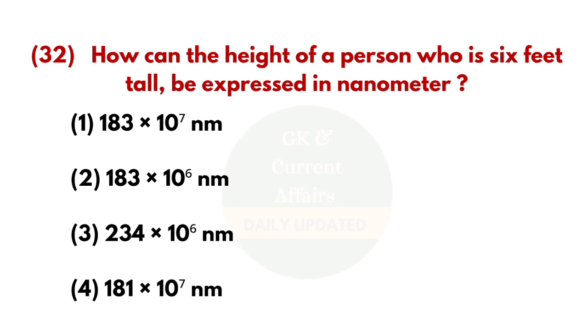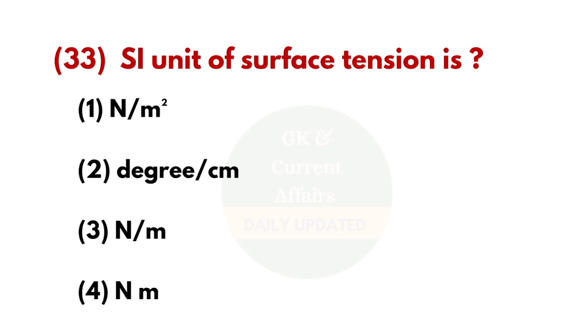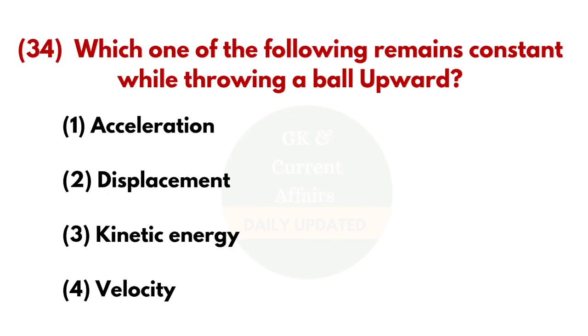32nd question, how can the height of a person who is 6 feet tall be expressed in nanometer? And the answer is 183 into 10 to the power 7 nanometer. 33rd question, SI unit of surface tension is? And the answer is N per meter. 34th question, which one of the following remains constant while throwing a ball upward? And the answer is acceleration.